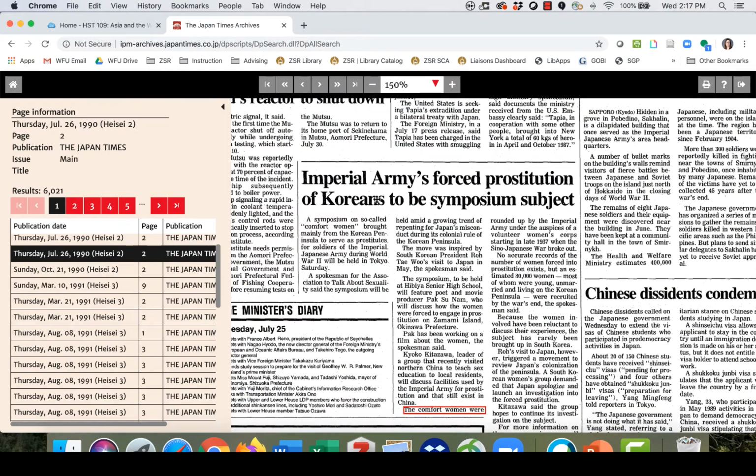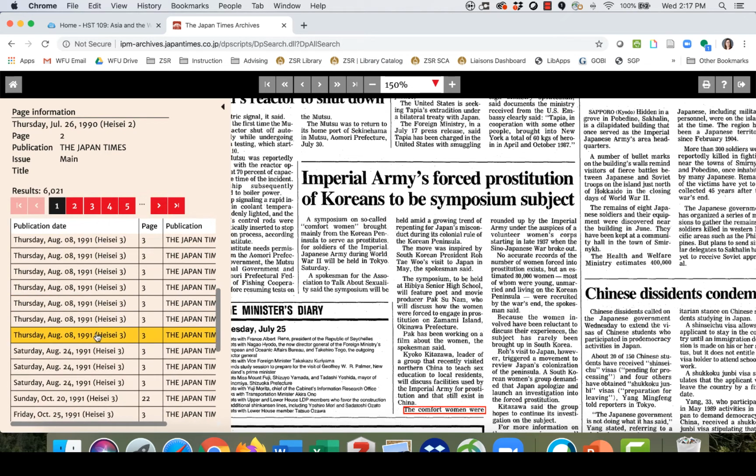So this is part of an article that's talking about a symposium that will be focused on the Japanese Imperial Army's forced prostitution of Koreans, but also gives me some additional keywords. So we can see the word comfort women is brought up here, but also that term forced prostitution could be another word that we could use to do some searches. And this could also give us some information on time frames and some of the issues that are being discussed as part of this symposium.